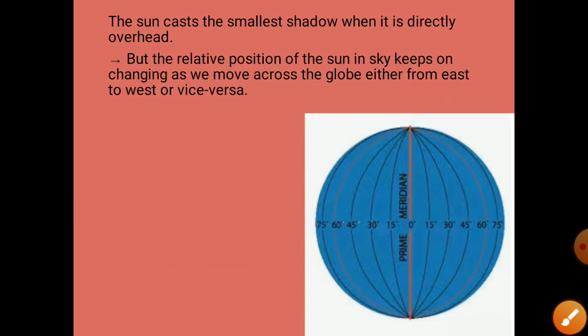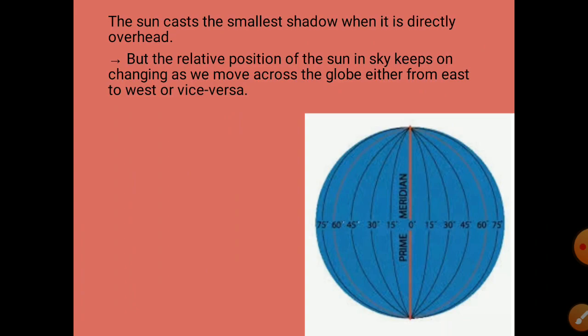the sun casts the smallest shadow, as we have discussed, when it is directly overhead, but the relative position of the sun in the sky keeps on changing as we move across the globe, either from east to west or vice versa. As we discussed about the shadow, during noon time, when the sun rays fall directly overhead, the shadows are the smallest, and during the morning time as well as the evening time, the shadows are the longest.